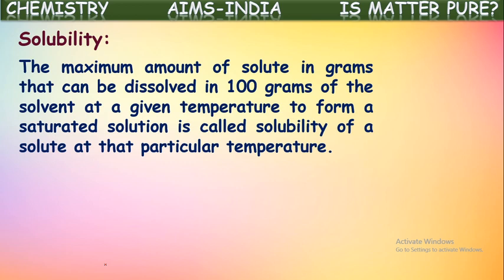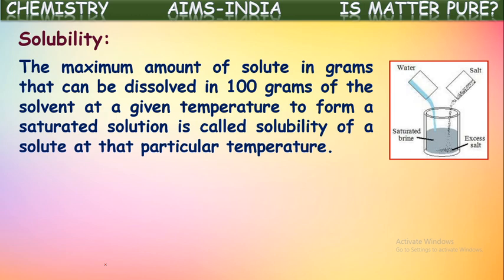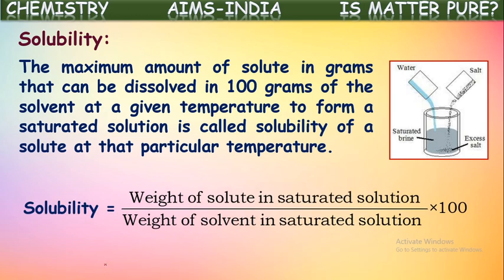So to say definitionally, the maximum amount of solute in grams that can be dissolved in 100 grams of the solvent at a given temperature to form a saturated solution is called the solubility of the solute at that particular temperature. Okay, so it can be given by a mathematical equation also.